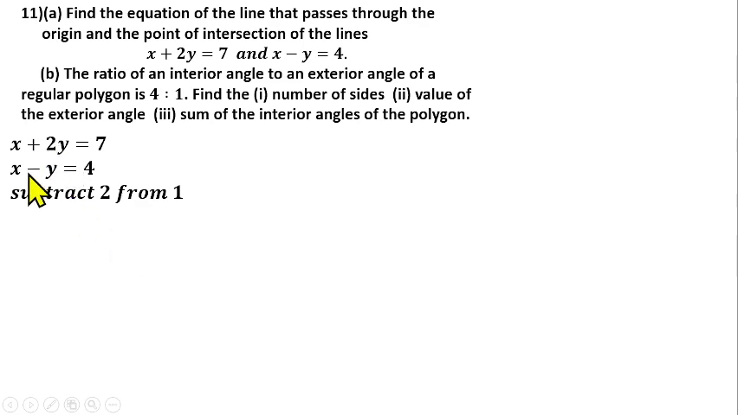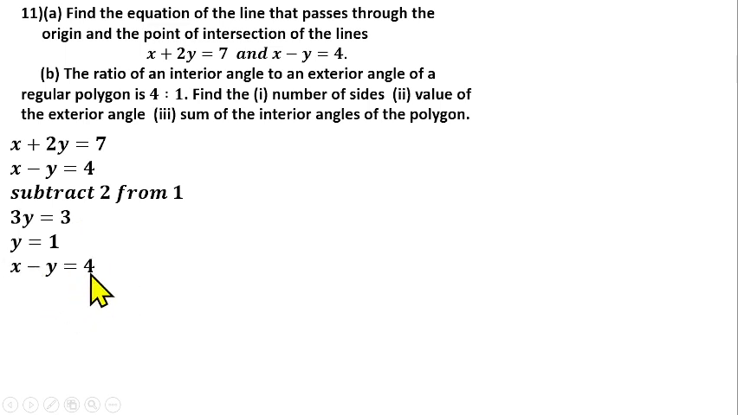Then 2y minus y, that will give us 3y. Then 7 minus 4, that will give us 3. Divide both sides by 3, that will give us y to be 1. Then substitute that into equation 1 or equation 2.